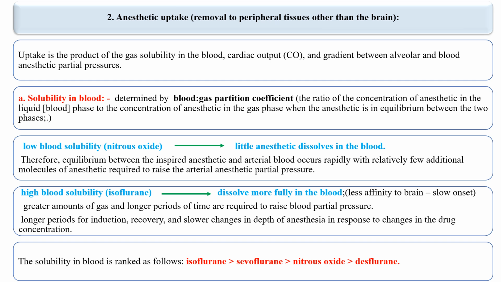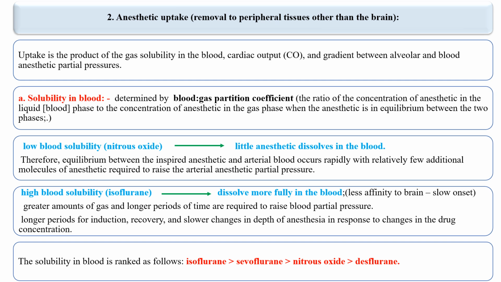Low blood solubility, for example nitrous oxide, means little anesthetic dissolves in the blood. We already know that low blood solubility means only a little quantity of anesthetic will be dissolved in the blood. Therefore, equilibrium between the inspired anesthetic and arterial blood occurs rapidly, with relatively few additional molecules of anesthetic required to raise the arterial anesthetic partial pressure.